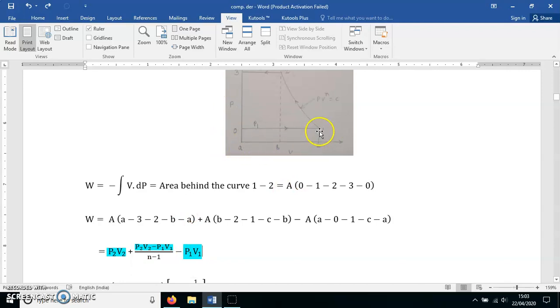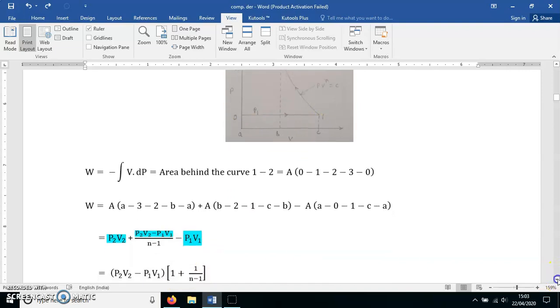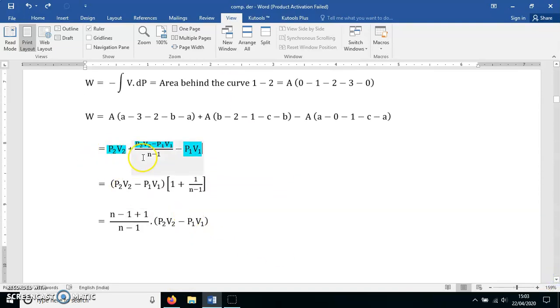Width is volume. So it is V1, P1 V1. Now I will take something common from here. What is common from here? P2 V2 minus P1 V1 is common. And what remains in the bracket? It is 1 plus 1 upon N minus 1. It is a simple mathematical arrangement.